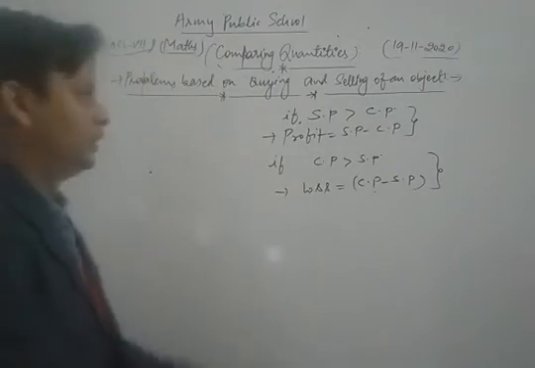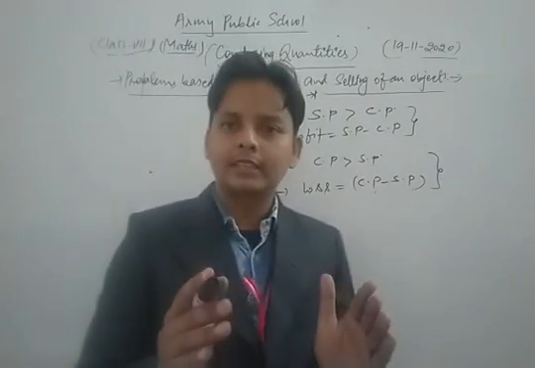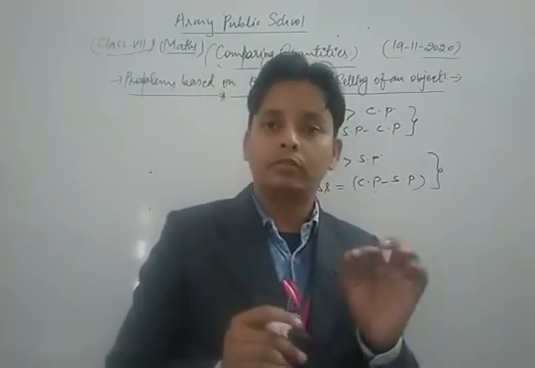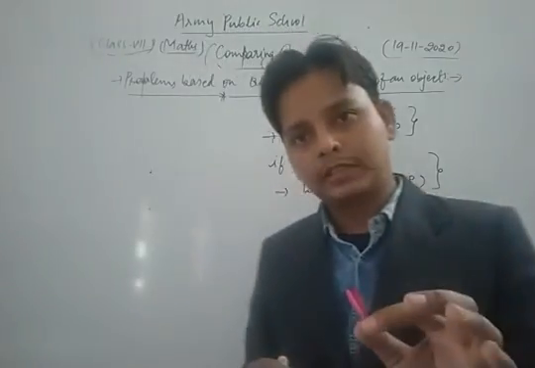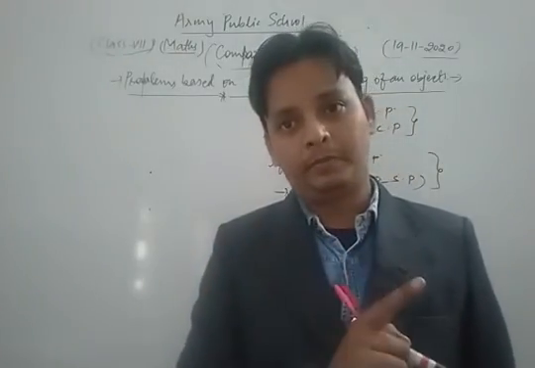Now, what is the formula for the profit percent and loss percent? Dear students, we always find the profit percent or loss percent on CP.